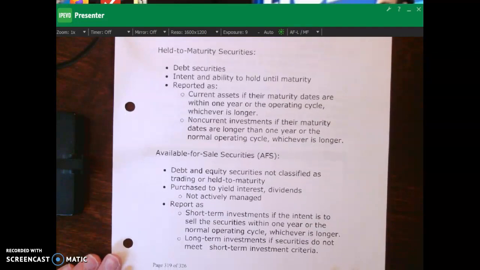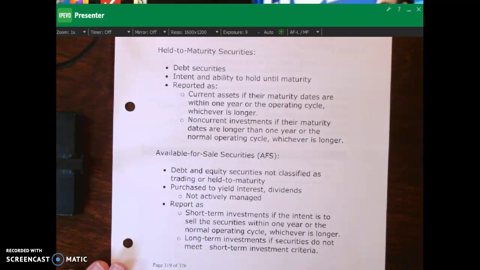They are also purchased for a different intent than trading securities. Trading securities, remember, are purchased in order to make some short-term gains, which would be the difference between what the fair value is, which is the market value, against the cost. Okay? So almost the whole idea of buy low, sell high.